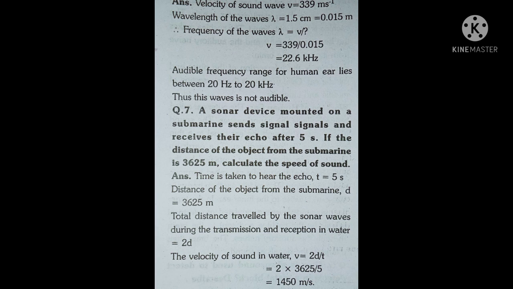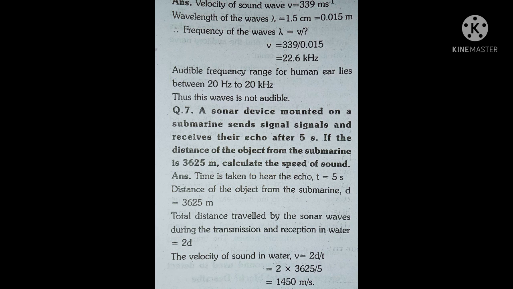Velocity of sound wave v is equal to 339 meter per second. Wavelength of the wave is equal to 1.5 centimeter is equal to 0.015 meter. Therefore, frequency of the wave is equal to v upon wavelength, which is 339 upon 0.015 is equal to 22.6 kilohertz. Audible frequency range for the human ear lies between 20 Hz to 20 kHz. Thus, this wave is not audible.